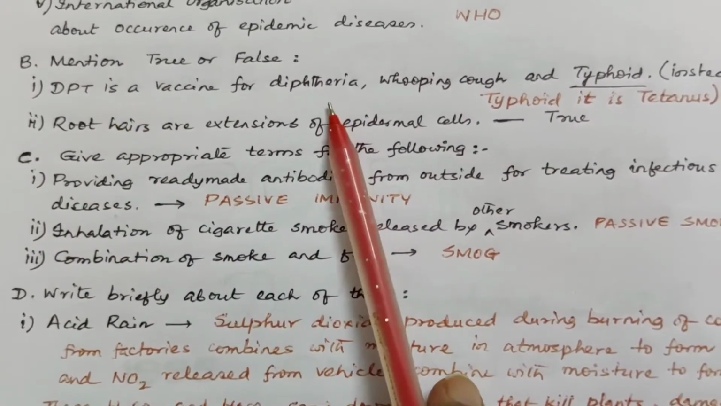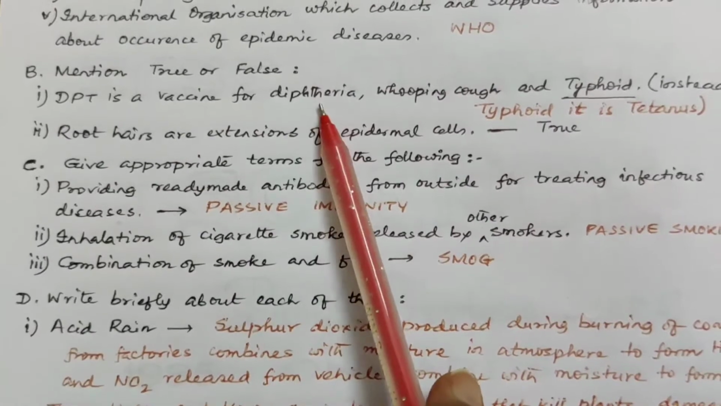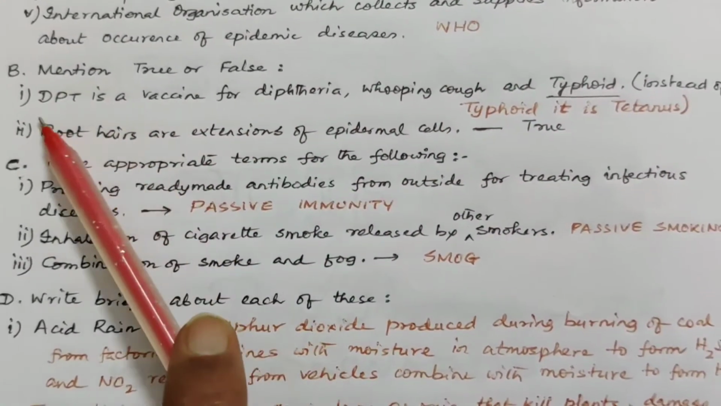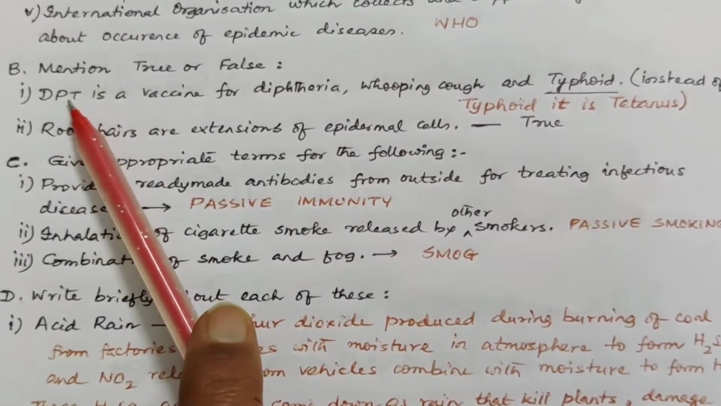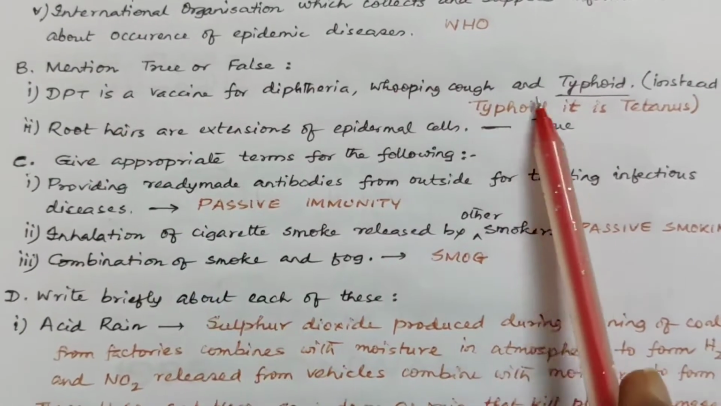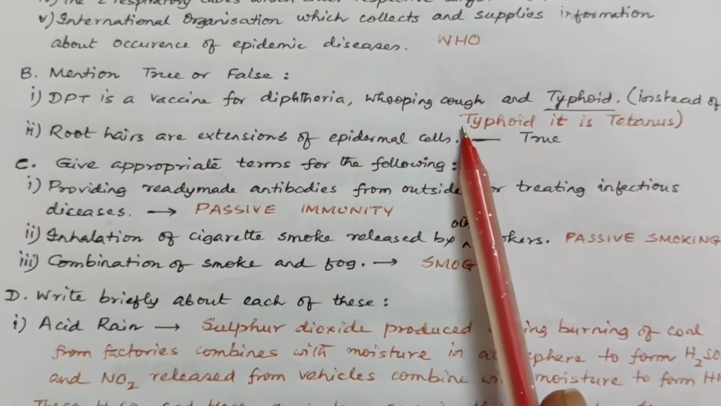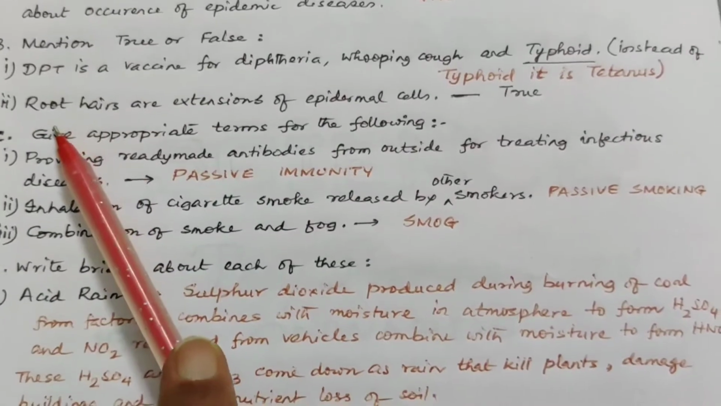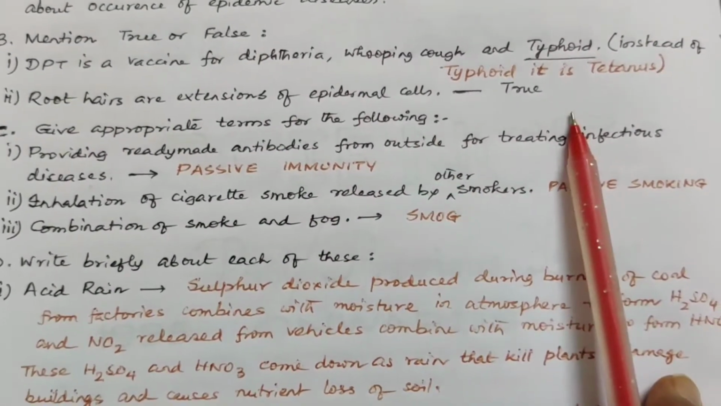Now mention true or false. DPT is a vaccine for diphtheria, whooping cough and typhoid. Now DPT, the full form of D is diphtheria, full form of P is pertussis. Pertussis means whooping cough and T is for tetanus, not for typhoid. Hence here typhoid is not possible. So this is false. Next is root hairs are extensions of epidermal cells. This is true.